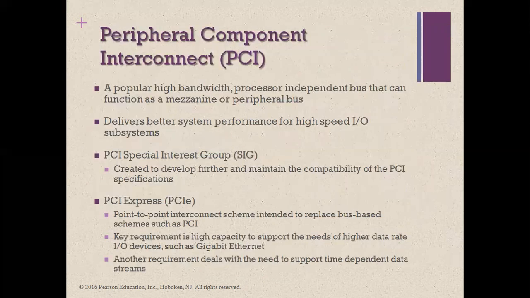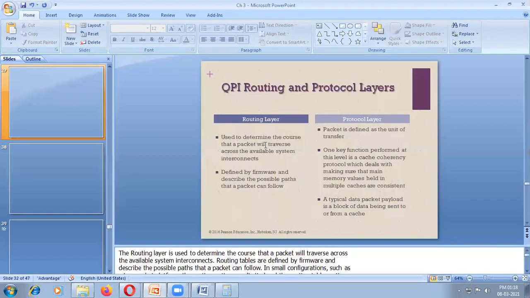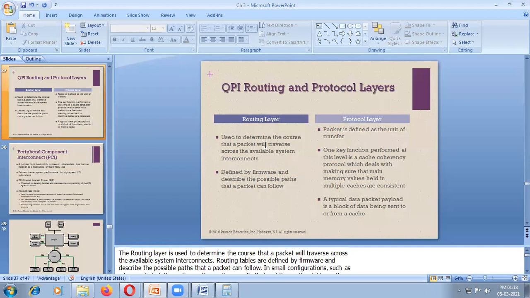The routing layer means how the transmission of media happens. For example, I am speaking, I am taking classes, then how will the voice be distributed? For that we need a routing layer.